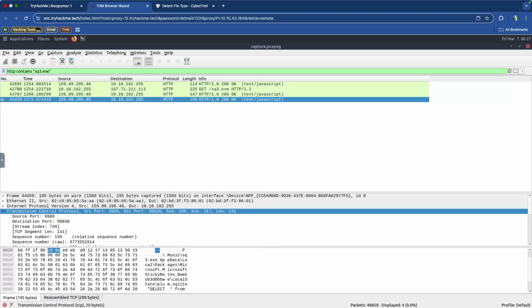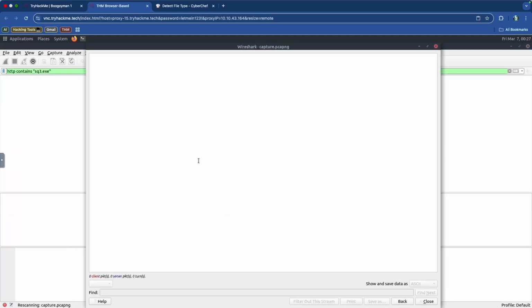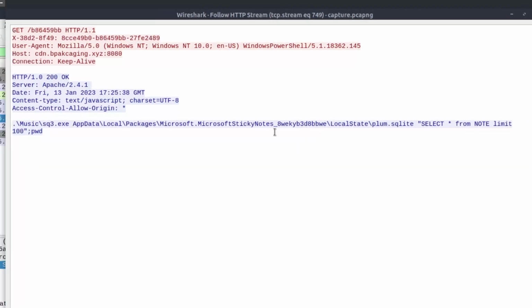So let's see what we can find when we analyze this packet by following the HTTP stream for it. This is the one that is actually making the request from the SQL database. You see there's a select everything from the note and then limit 100.